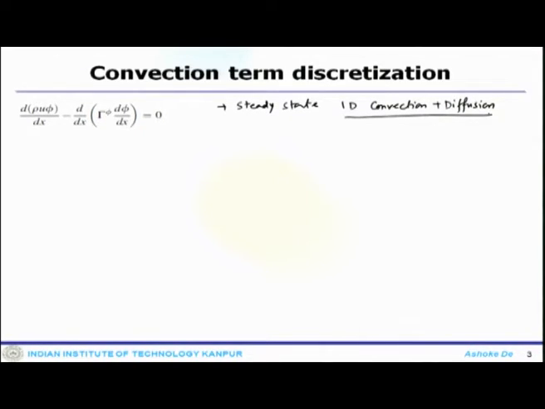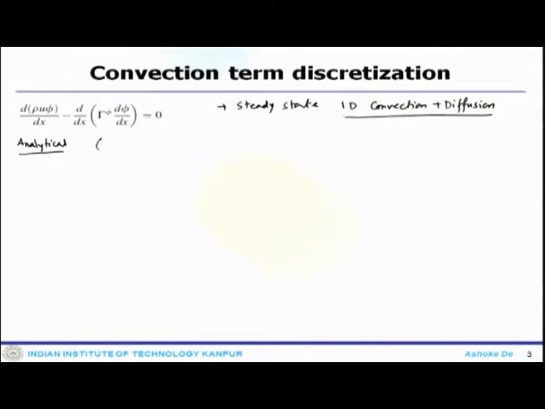Once we look at this convection diffusion system, since it is in one direction, one can obtain the analytical solution quite easily. How do you get that?